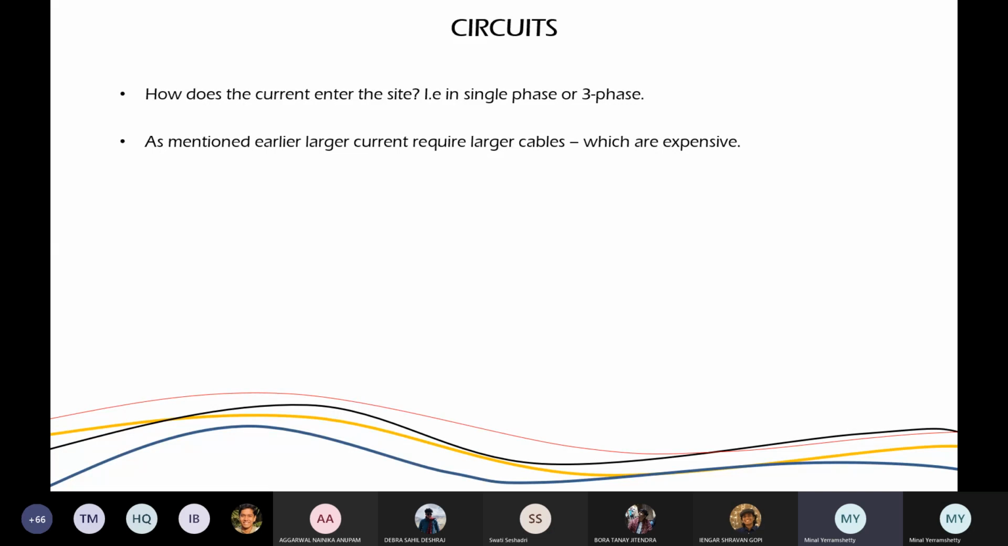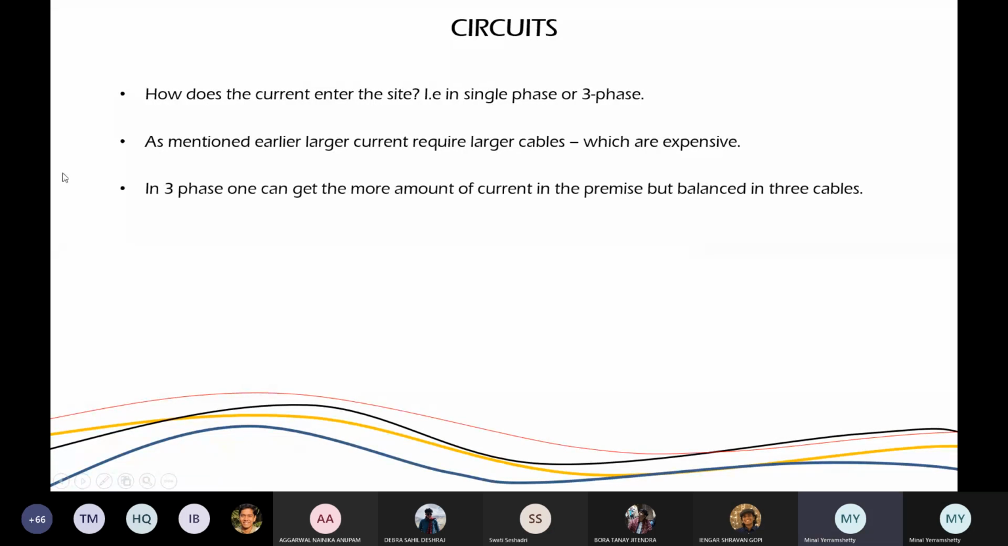As mentioned earlier, larger current requires larger cables, which are expensive. Okay? In three phase, one can get a larger amount of current in the premises, but balanced across three cables. Abhi problem वही है, guys. See why three phase came into the picture. कई कई जगह पे मुझे ज्यादा करंट चाहिए. So what I can do is I can increase. हाँ, ज्यादा करंट चाहिए ना, ज्यादा बड़े केबल्स में बड़ा बड़ा पाइपलाइन बनाओ, बड़ा पानी मिलेगा. Can I do that in electricity? No, as I already told you.